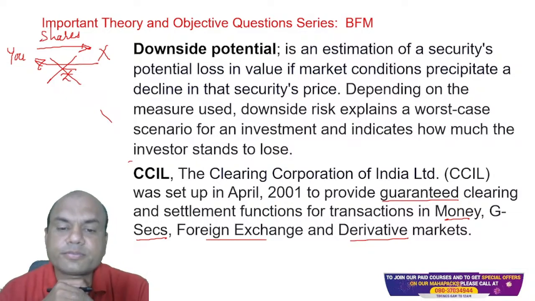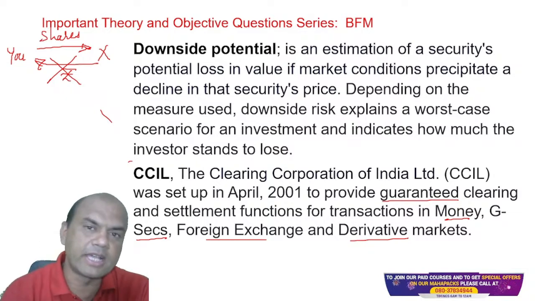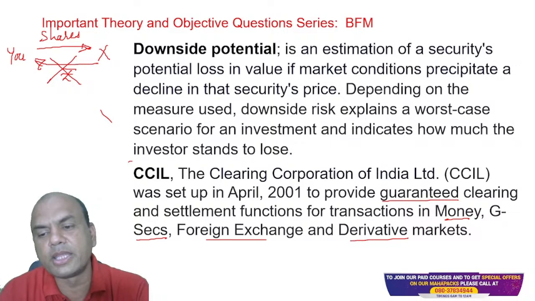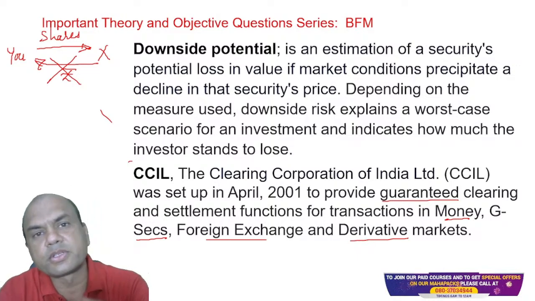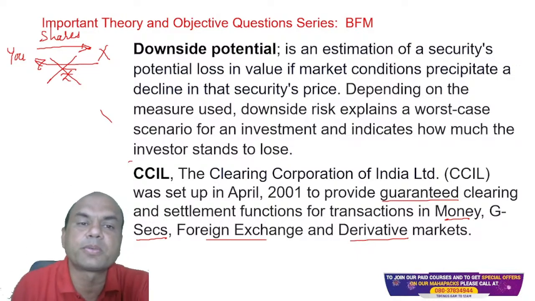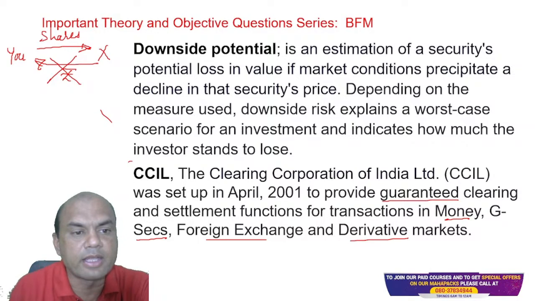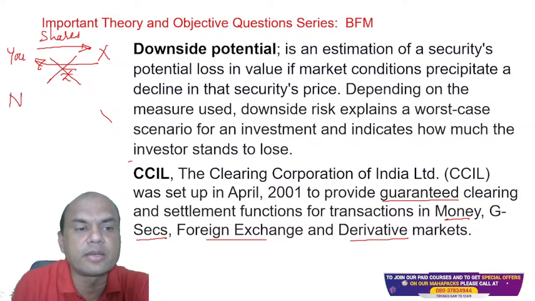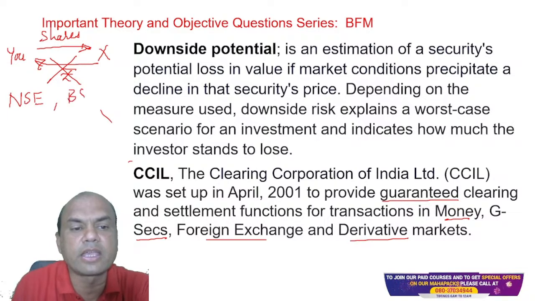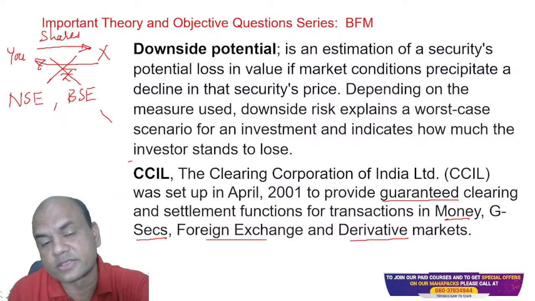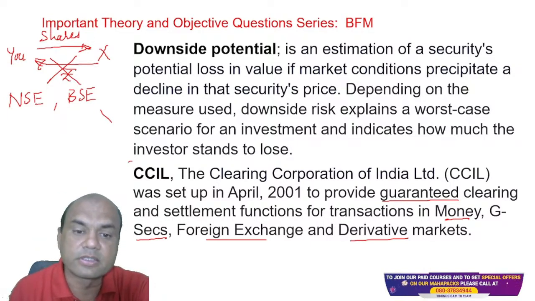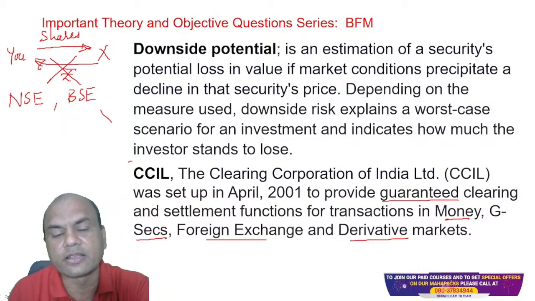Who takes care? Because here CCIL is very clear. CCIL covers the money, government securities, foreign exchange, and derivatives markets. Does it say anything about shares? No. So who talks about shares then? Correct. NSE and BSE. These stock exchanges take care of the settlement risk of the shares. And for everything else, there is CCI.